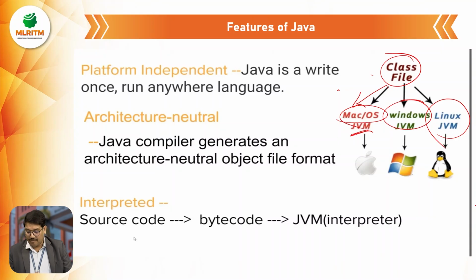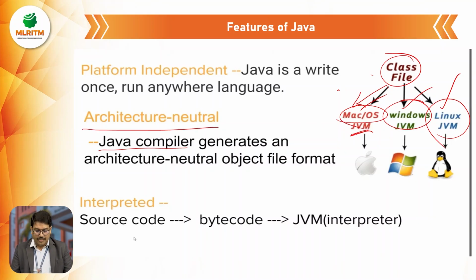So what is this Java virtual machine? We'll see in some time. Once you have a bytecode in your hand, you can execute it in any operating system, right? That's why I'm calling it platform independent. Next, the Java compiler generates an architectural neutral object file format. So I can say that's why it's an architectural neutral one.